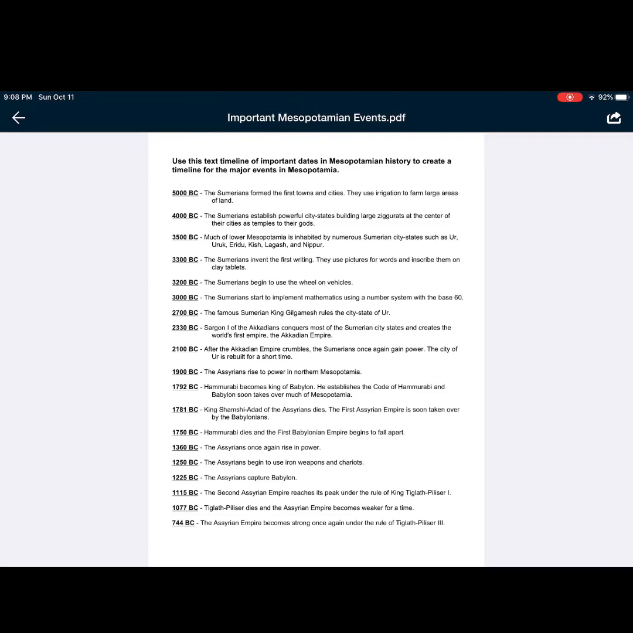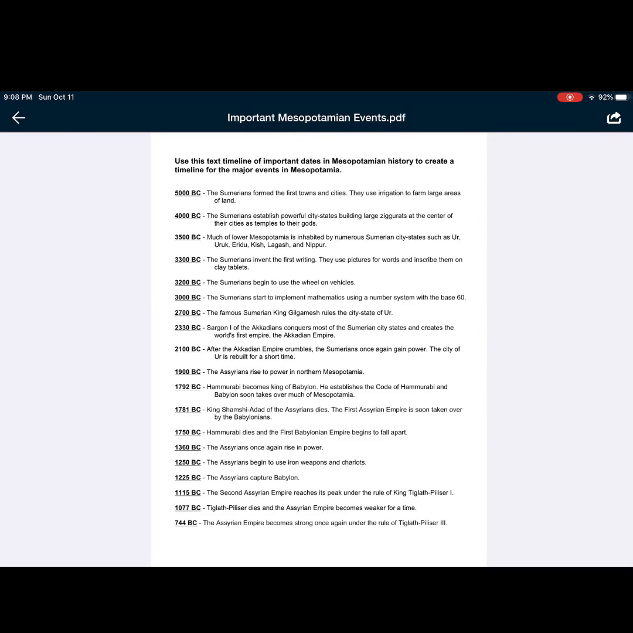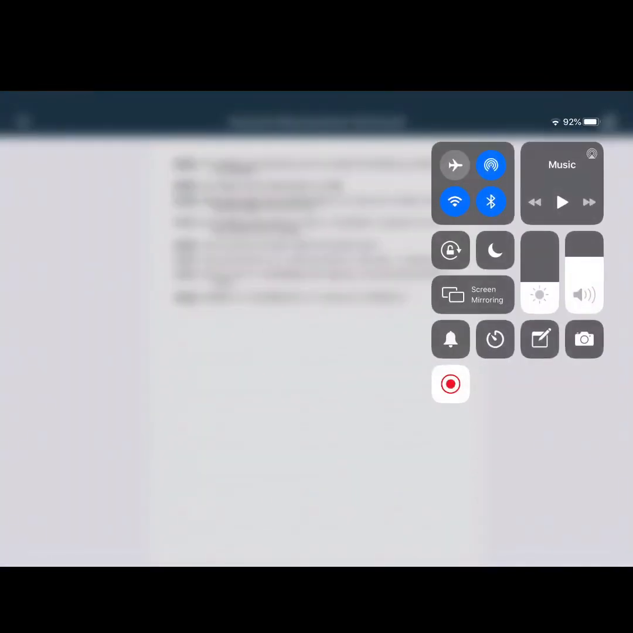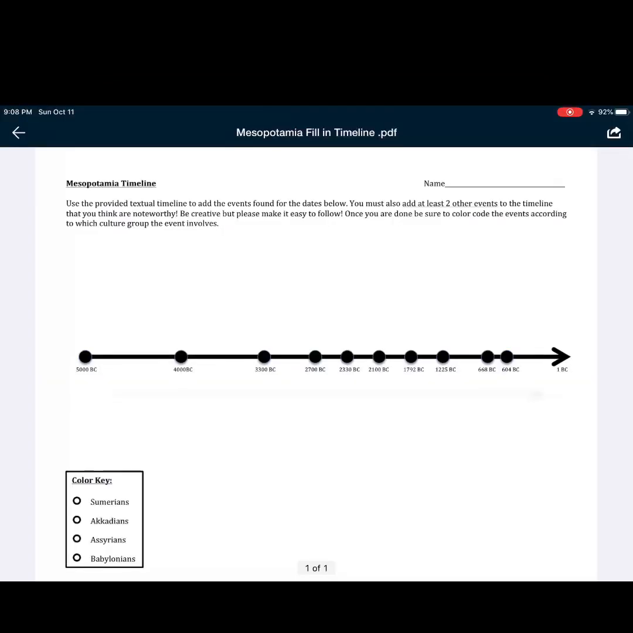But I think this is still just kind of a big, for lack of a better word, a big block of text, right? And it's not exactly easy to understand. So what we're going to do is we're going to take all of these events, including what's on the back page here, or most of them at least, and we're going to fill it into a timeline. Here is your homework assignment. This is the timeline for Mesopotamia.